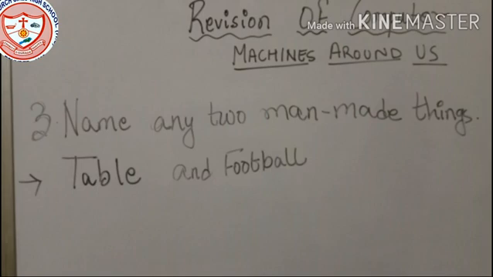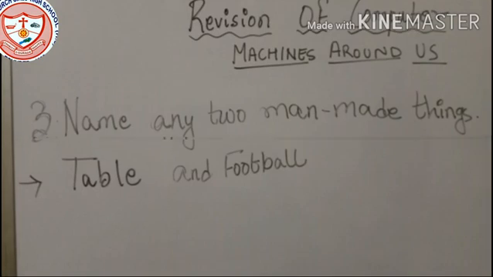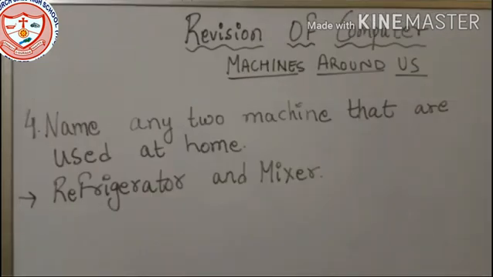Name any two man-made things. There are several man-made things around us, in our home only. We can see several types of man-made things used in our home, in our school, and outside the home. So you can write any two man-made things which are used. I have written down table and football.